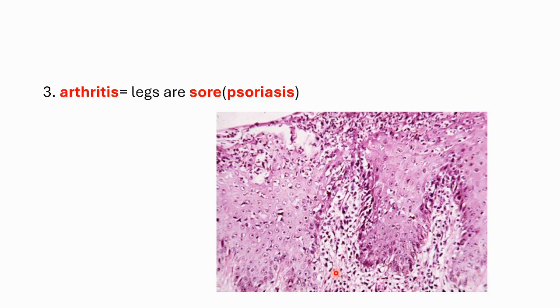Now, lastly coming to can't climb a tree or arthritis. Why? Because his legs were sore. So here the sore stands for psoriasis. So the histopathologic findings of the cutaneous lesions in patients with reactive arthritis are frequently similar to those found in patients with psoriasis, particularly with respect to the presence of microabscess, also called as Monroe's abscess or Coy's abscess, which you can see in this figure, within the superficial layers of superficial epithelium, along with hyperparakeratosis and elongated or thin rete ridges.